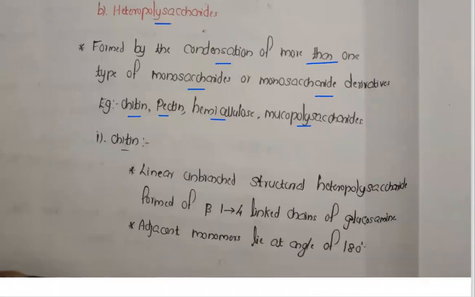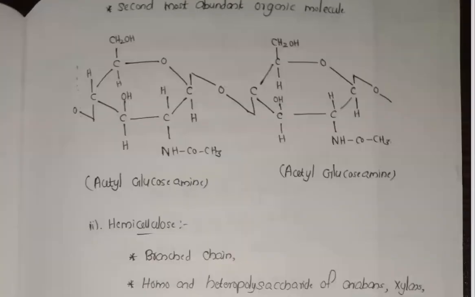Now the next one, chitin. Chitin is a linear, branched structural heteropolysaccharide having beta 1 to 4 linked chains of glucosamine lying at 180 degrees. So these points are only for your mention. Chitin is the second most abundant organic compound. Okay, so the structure is not required. The structure we already learned before.